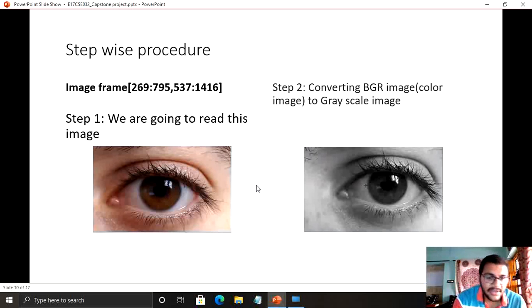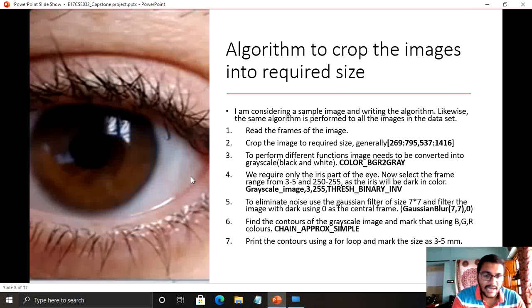Once we are given a data set containing an image of the whole face, we need to crop that image to the required part, that is this. These are the dimensions, 260 and 795, one is the length and the other is the breadth. If we want to perform any operation, we have to have the image in grayscale, otherwise we cannot perform operations. Once we are done with all the operations, we can convert the image again to a color image. So these are the two steps, like I have shown here.